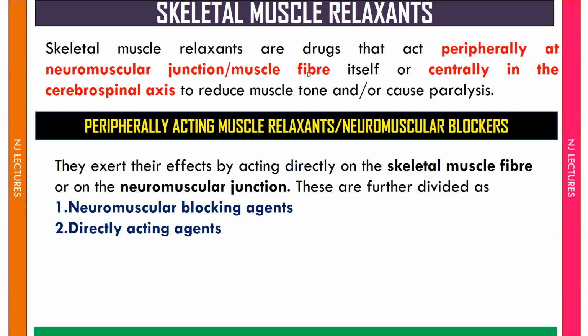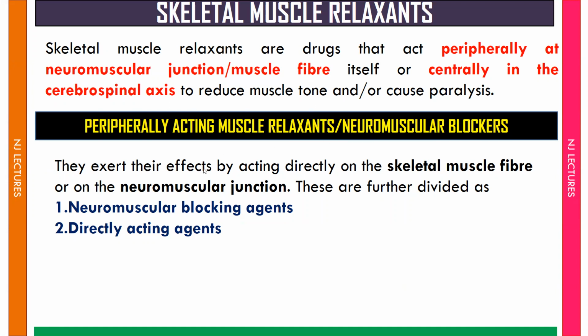So skeletal muscle relaxants act peripherally as well as centrally. Peripherally, they act at the neuromuscular junction or on the skeletal muscle fiber itself, and centrally in the cerebrospinal axis. Their main action is to reduce the muscle tone or to cause paralysis. We will study in detail about peripherally acting muscle relaxants in today's lecture.